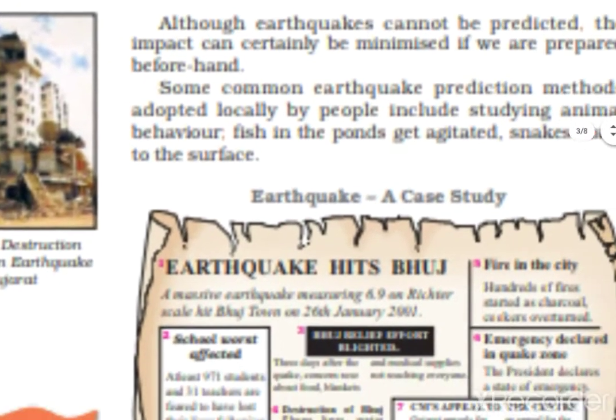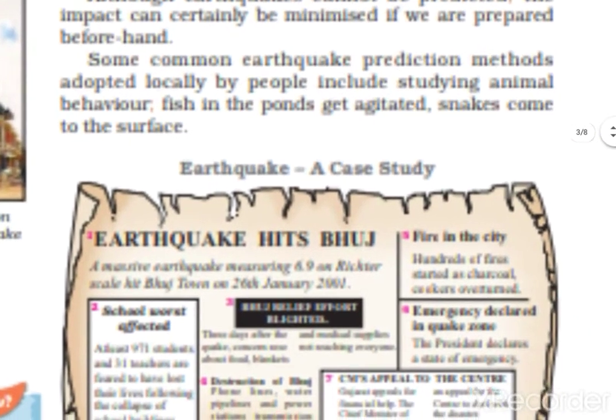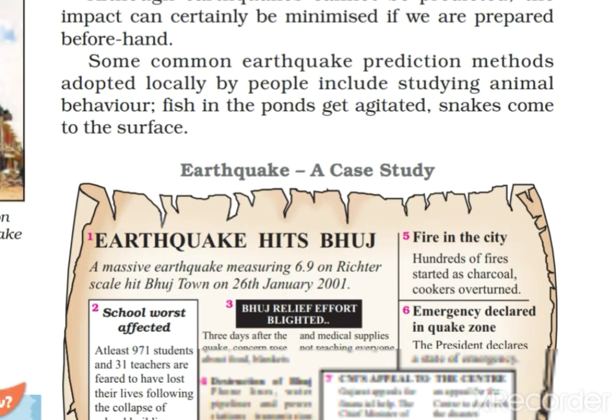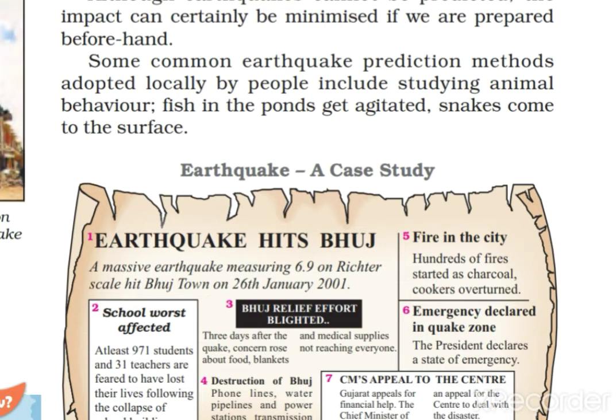Now earthquake, volcano, these all happen all of a sudden. We cannot predict it. Although an earthquake cannot be predicted, the impact can certainly be minimized if we prepare beforehand. So the most important thing is that in places which experience this type of earthquake, the people living nearby should be trained.